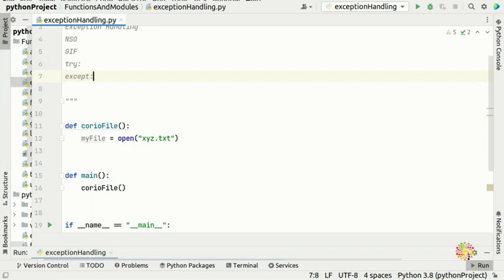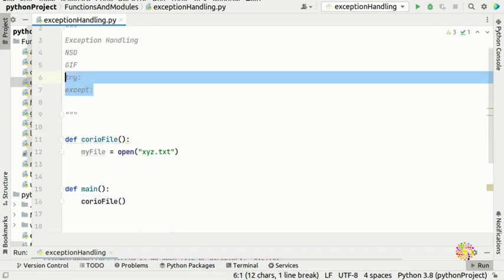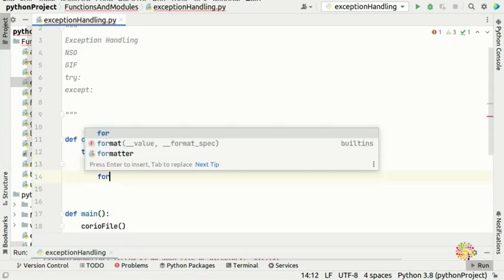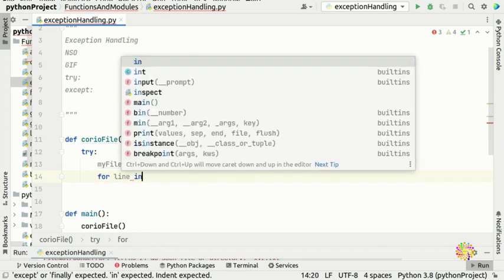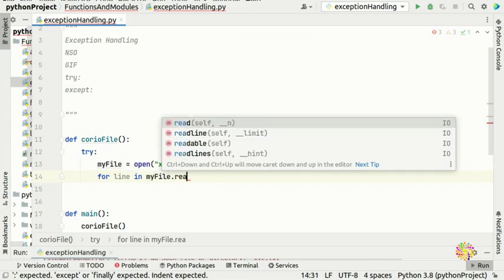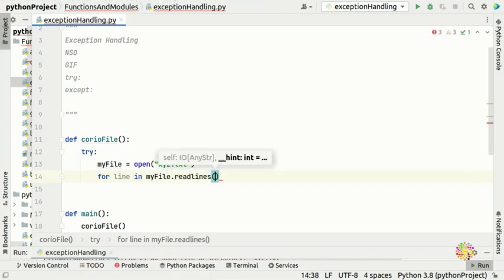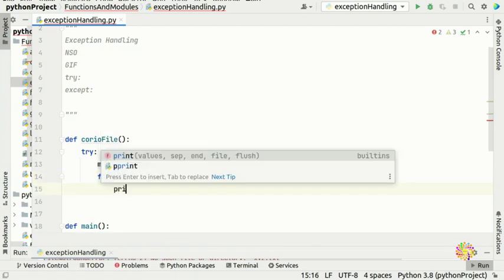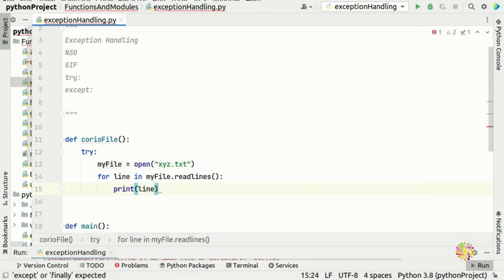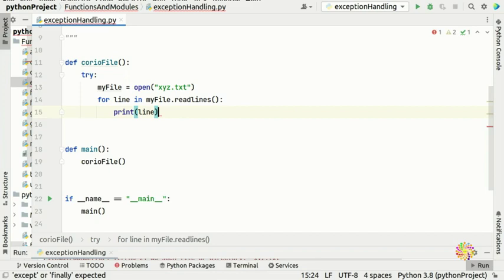What happens if Python can't find this file? So here's what we're going to do. In our function, we're going to say try. We're going to try to open this file. So for line in my file dot read lines, and inside it we're going to print our line. It's very good if Python can find the file.